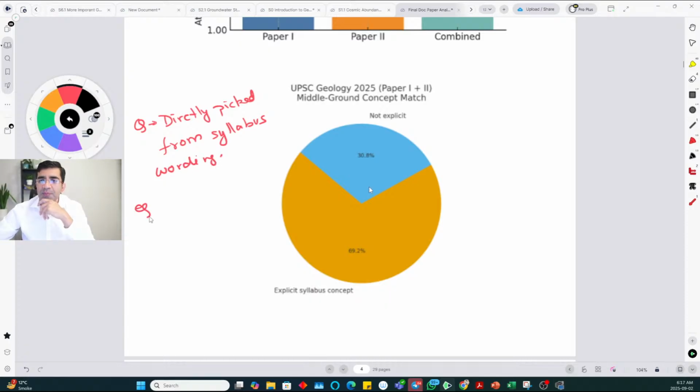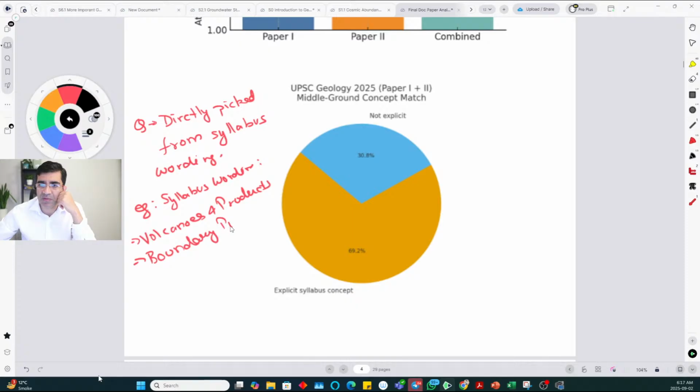For example, there is exact syllabus wording that says volcanoes and products. There is exact syllabus wording that says boundary problems in Indian stratigraphy, and they've given a list of boundary problems.